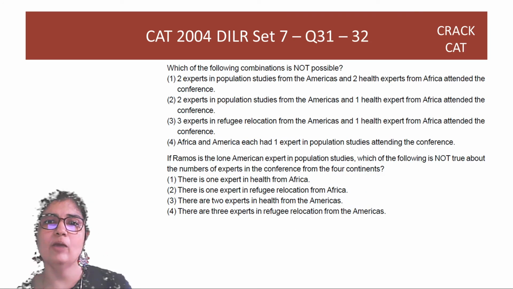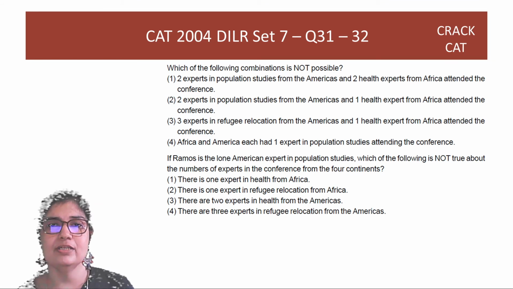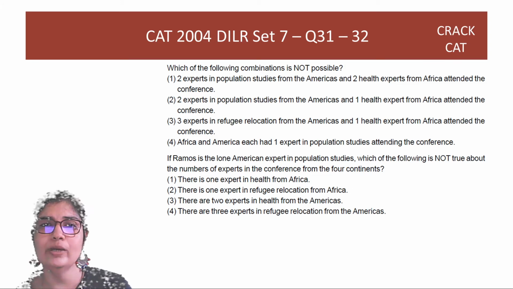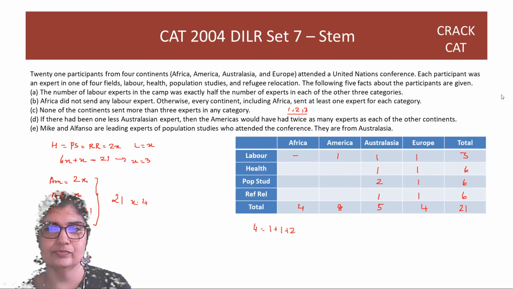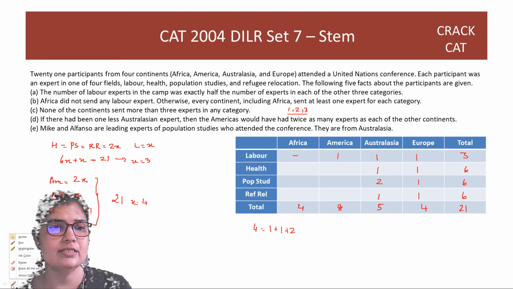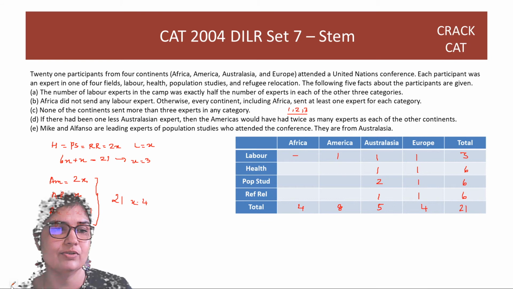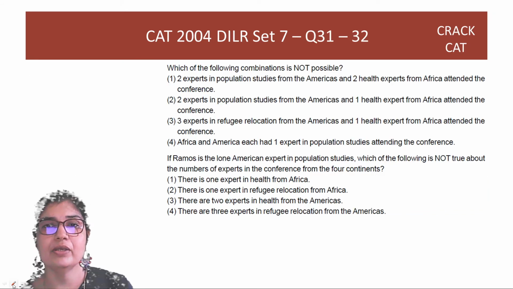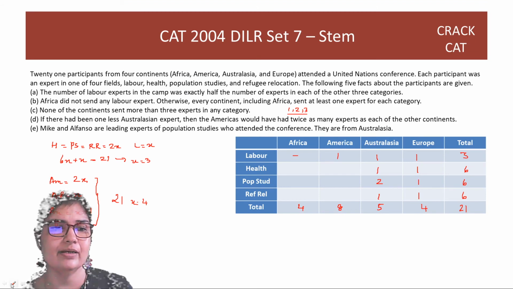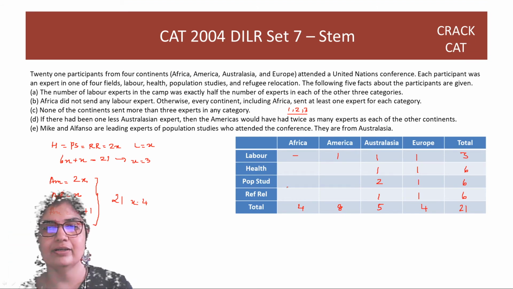Which of the following combinations is not possible? So we'll have to check for each of these. 2 experts in population studies from the Americas and 2 health experts from Africa. Okay. So let's just keep this neat, so that we are not confused. You have to do it like this, guys, when you are taking the test also. You have to keep things neat. So 2 population studies, America, 2 health experts, Africa.